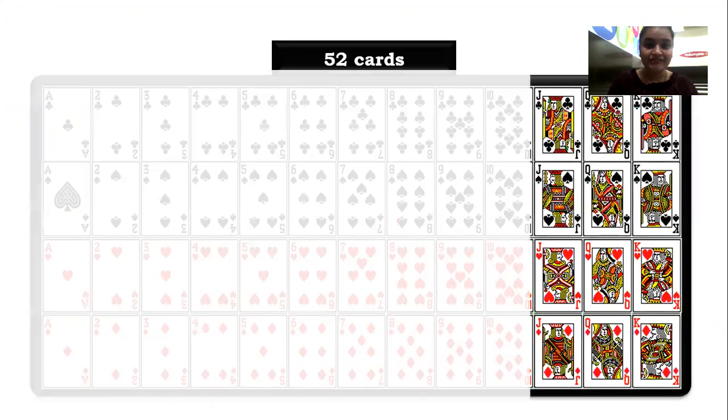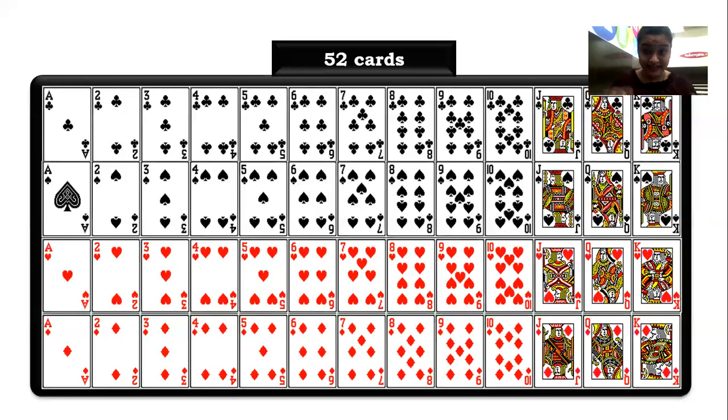In that, if you observe carefully, in the first row you have 13 club. In the second row you have 13 spade. In the third row you have 13 heart. In the fourth row you have 13 diamond. So see the bifurcation: 26 black cards, 26 red cards, 13 club, 13 spade. Top two are black cards, 13 heart, 13 diamond. Below two are red cards.